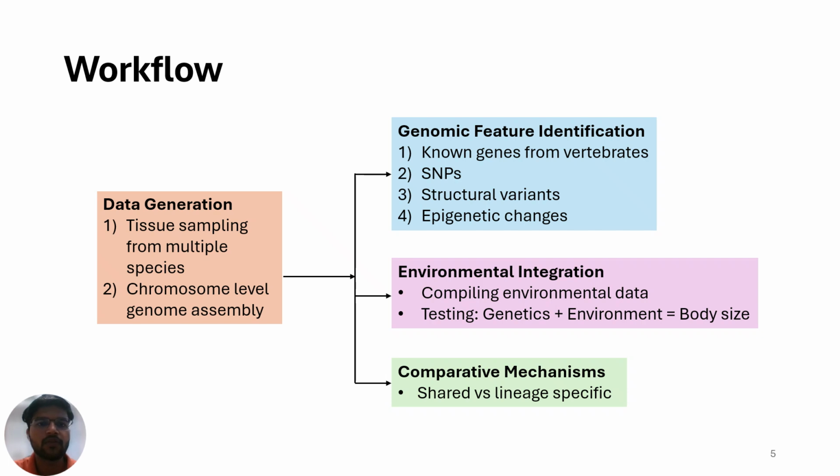Now, talking about the workflow, first, tissue samples are collected from multiple varanid species, followed by the generation of genome assemblies. From these genomes, various genomic features such as SNPs, copy number variants, other mutations, and epigenetic changes regulating body size evolution will be identified. These genomic patterns would be interpreted in the different environmental contexts where these lizard species actually thrive. Lastly, comparative analysis will allow us to distinguish mechanisms for generating size disparity that are shared across lineages from those that are lineage specific.